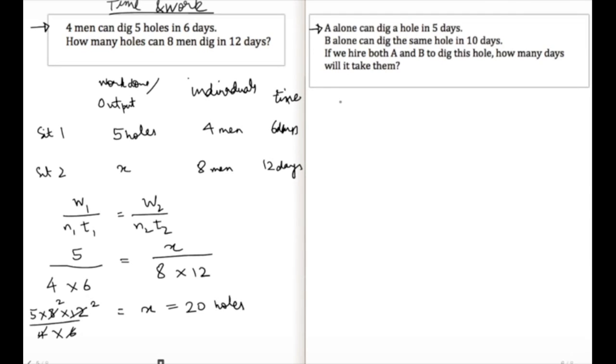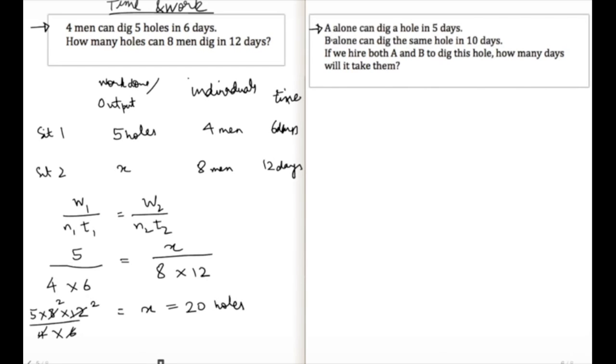All right. Now for the problem type 2, so I hope you can differentiate now between the first kind of problem and the second kind of problem. The first problem has all these people with equal productivity. The second problem says A alone can dig a hole in 5 days and B alone can dig the same hole in 10 days. So clearly A and B, two different individuals, two different capabilities, right? So clearly we cannot use W1 upon N1 T1 here, right? Because A's productivity constant is different from B's productivity constant.